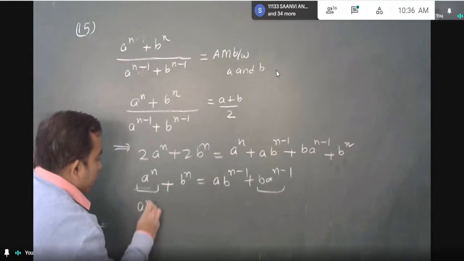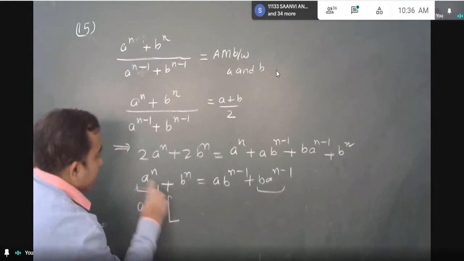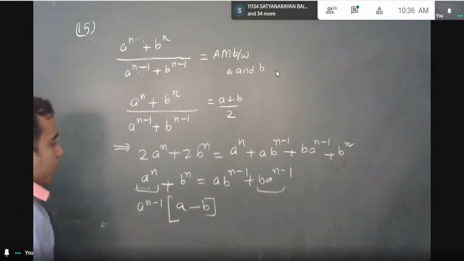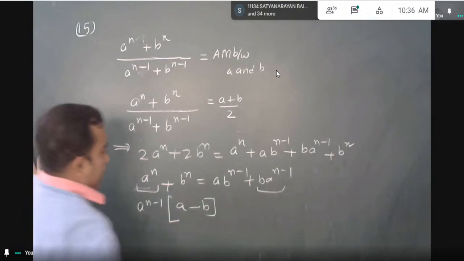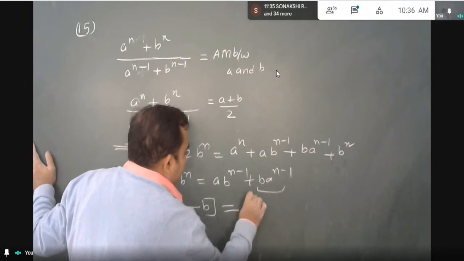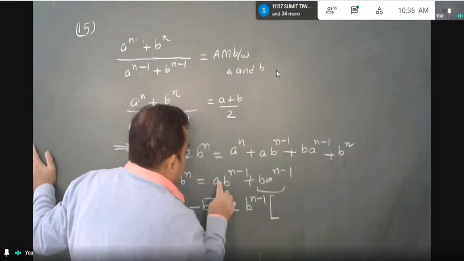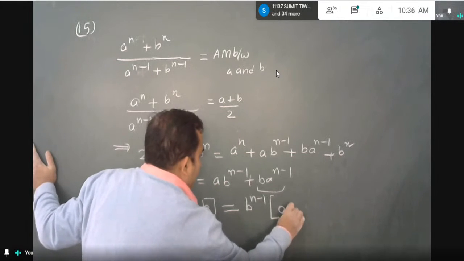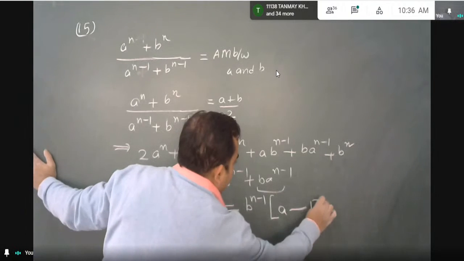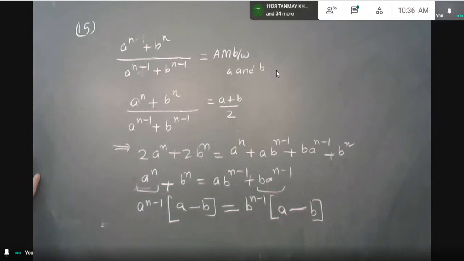So aⁿ⁻¹ is common; inside the bracket a, and this will come to the left side, so minus b. On that side, bⁿ⁻¹ is common; you get a, and the bⁿ will go that side, minus b will remain.